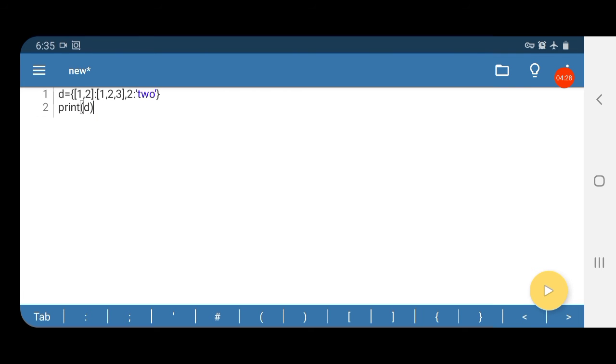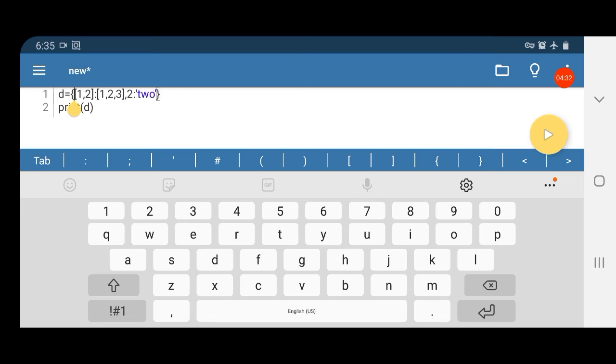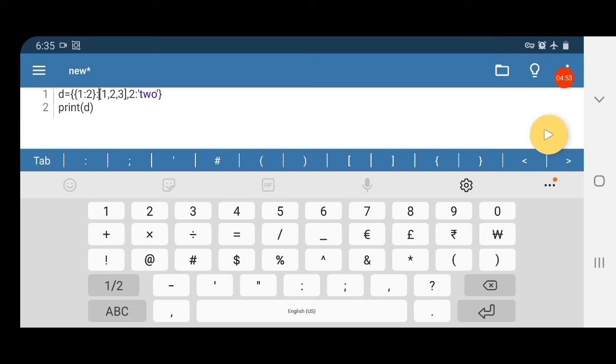Now instead of list, I am giving another mutable data type, that is dictionary. Curly braces, colon. So here I am changing the key to a dictionary.